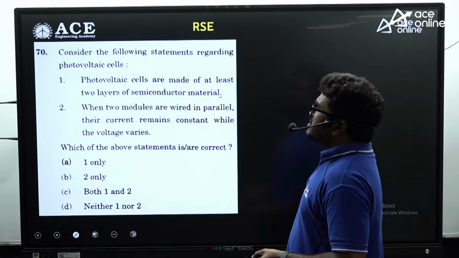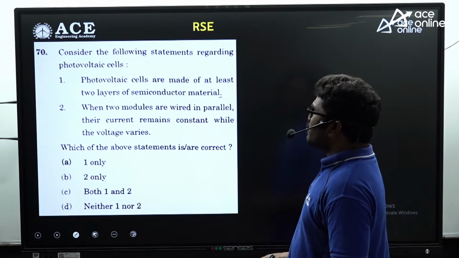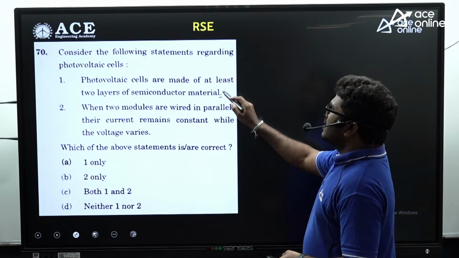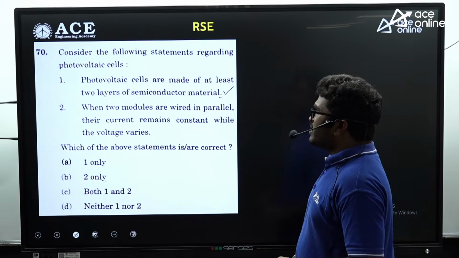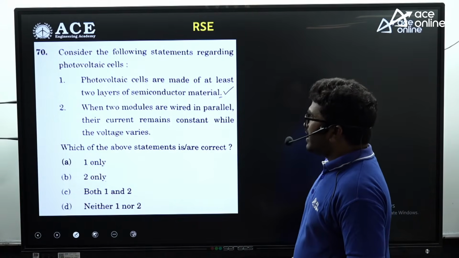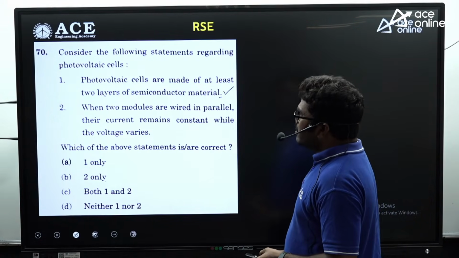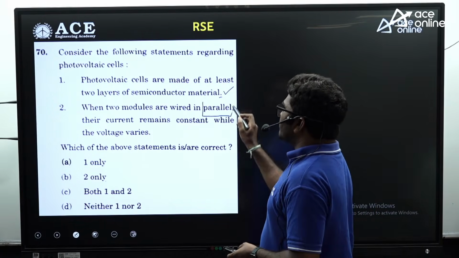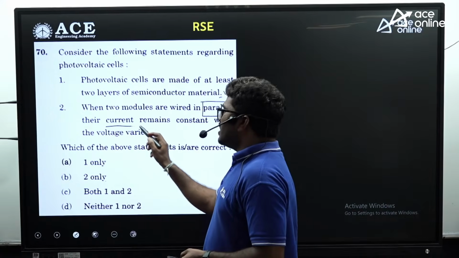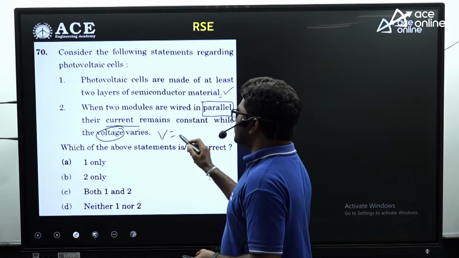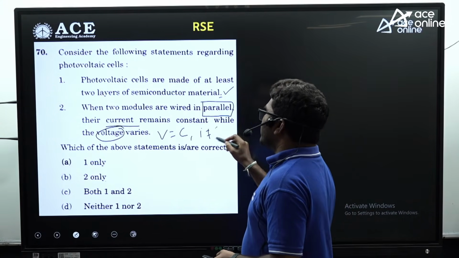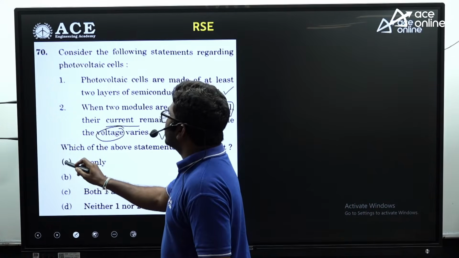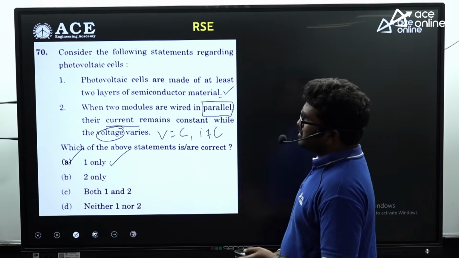Consider the following statements regarding photovoltaic cells. Photovoltaic cells are made of at least 2 layers of semiconductor materials. Yes, a photovoltaic cell has 2 semiconductors like a PN junction. And when 2 modules are wired in parallel, their current remains constant while the voltage varies. See, for a parallel system, current increases and voltage is constant. Voltage is constant, current changes. Current is not constant. So that second statement is wrong. So that first statement is only right. So A is the correct answer for this question.